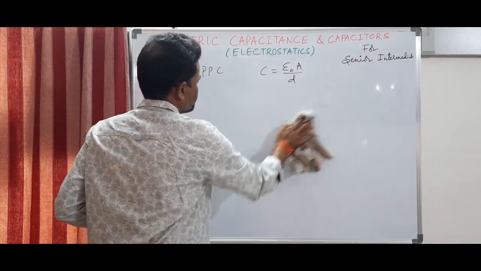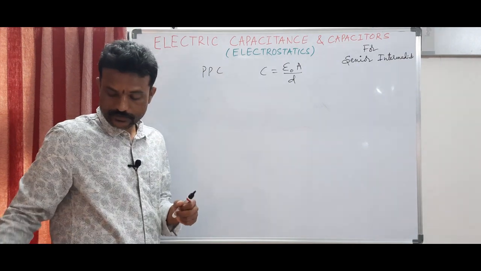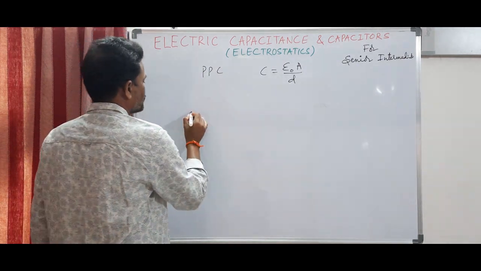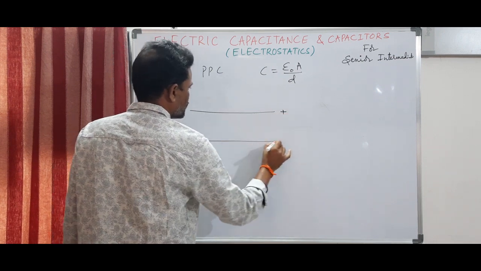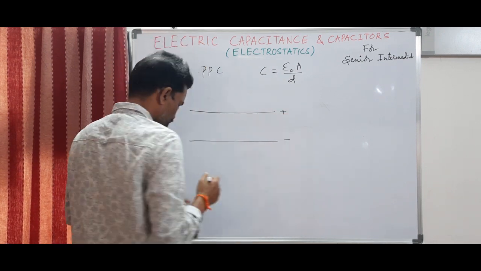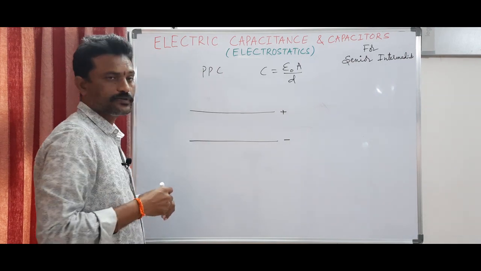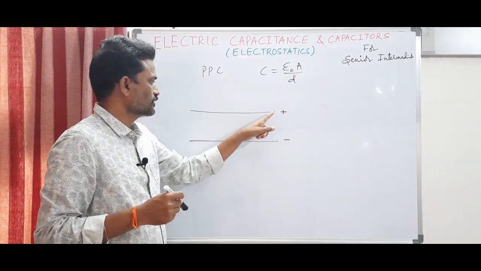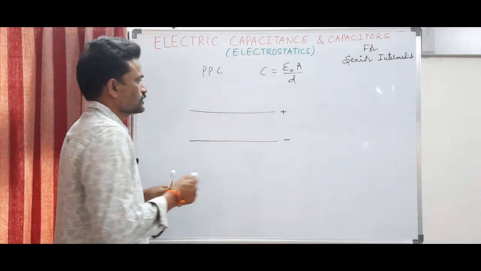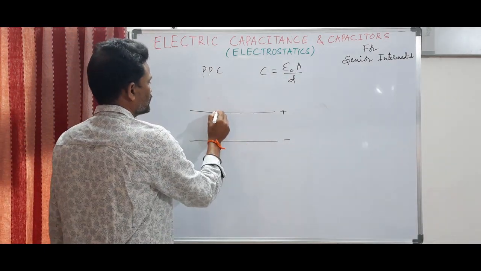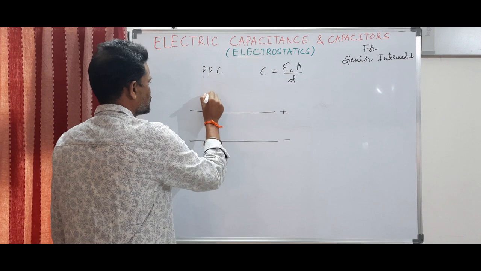Here I make use of Gauss's law. This is plate A, which is positively charged, and this is plate B, which is negatively charged. Both have the same area, capital A, and the distance between them is small d. Since plate A is positively charged, the direction of electric field is like this.